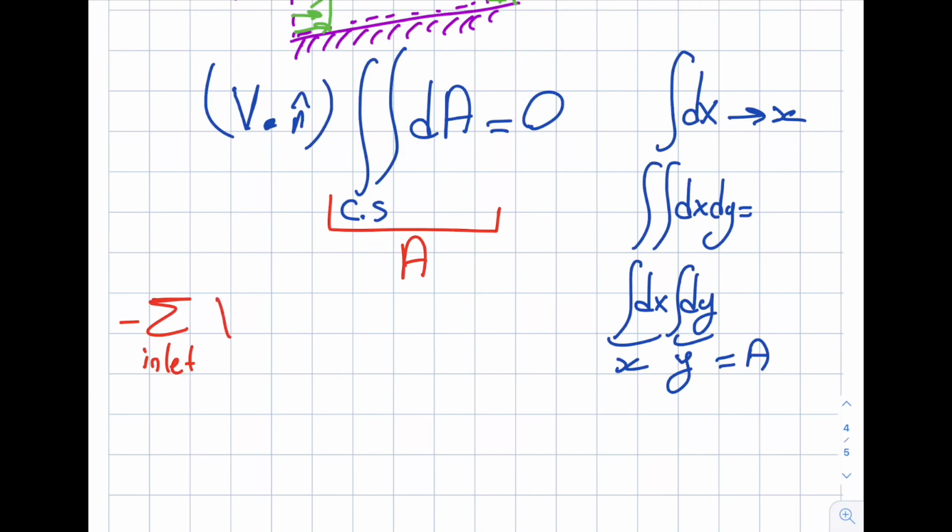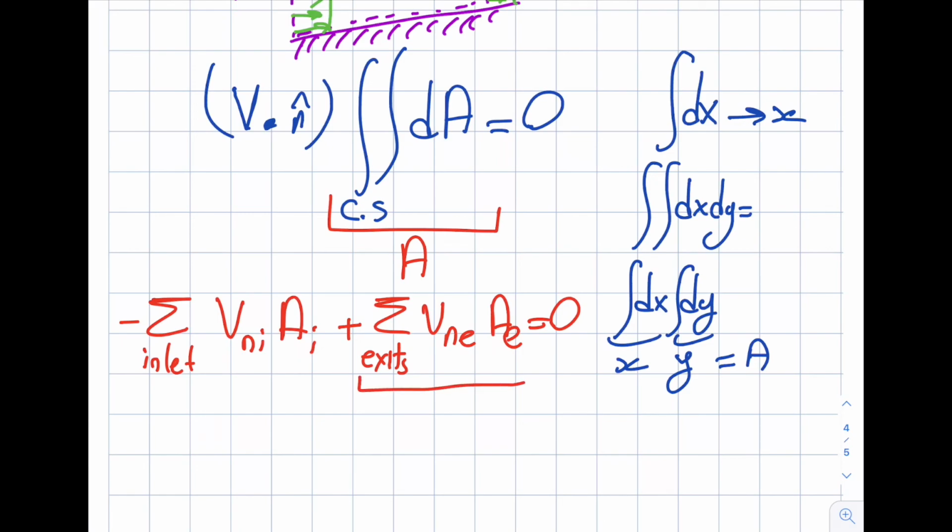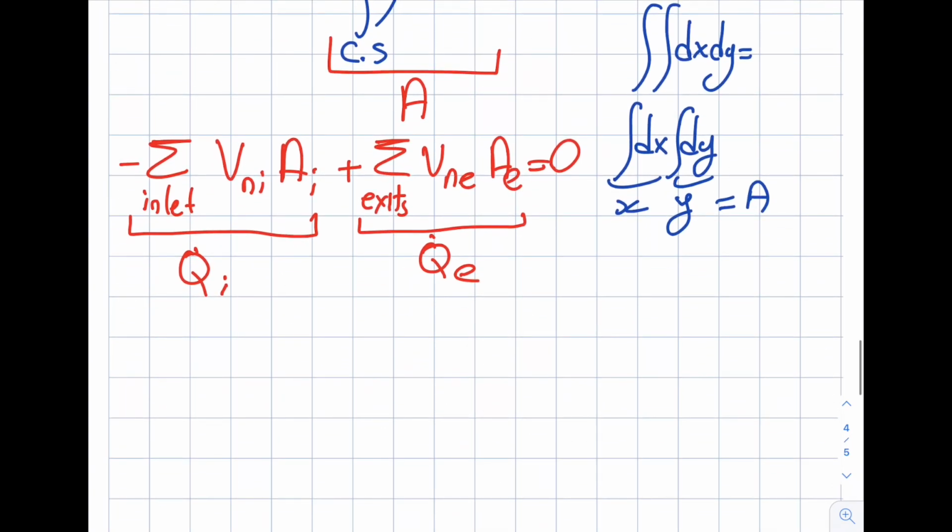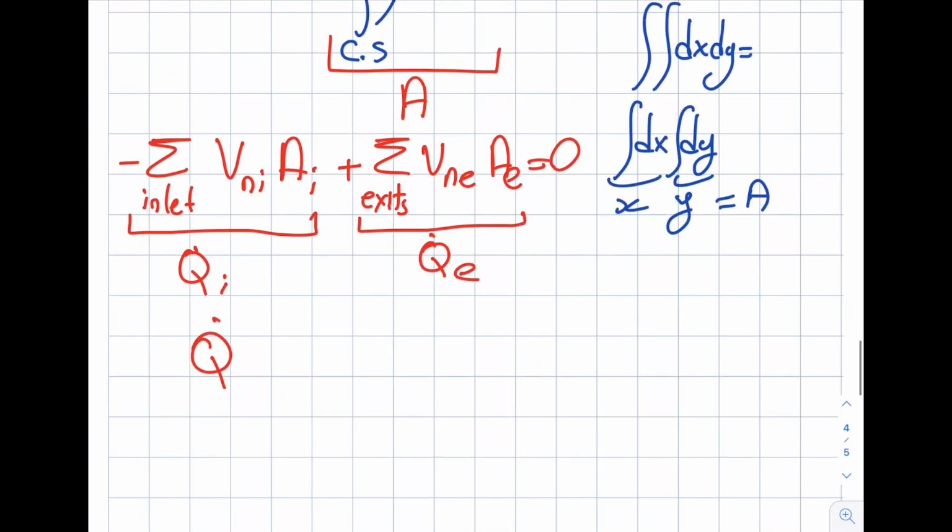That will be Vn inlet, A inlet, plus summation over the exits, Vn exit, A exit, will be equal to 0. And remember, I'm not doing anything new over here. This is Q dot exit, this is Q dot inlet. And if I rewrite this, you can write it two ways. Q dot exit is equal to Q dot inlet, because I can move this term to this side of the equation. Okay, so that's option 1.